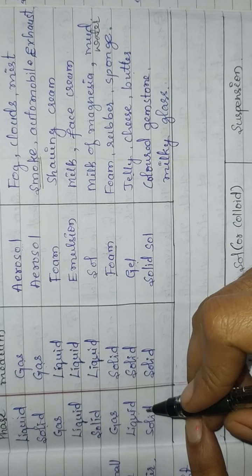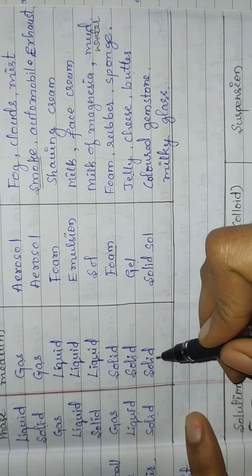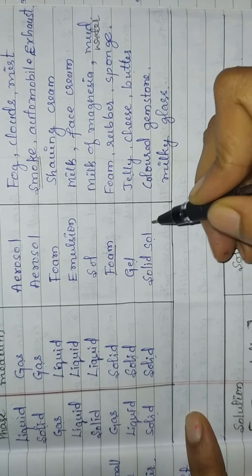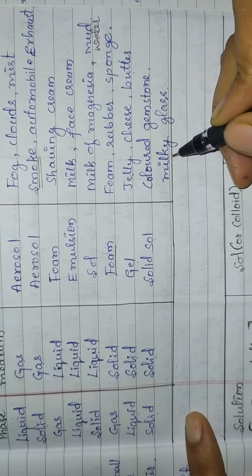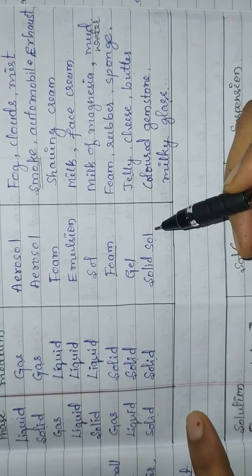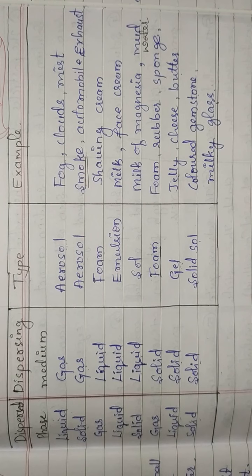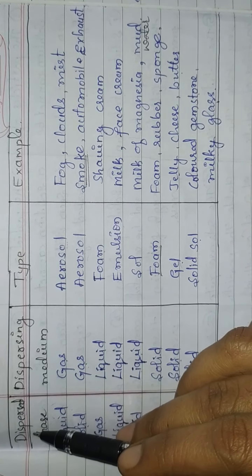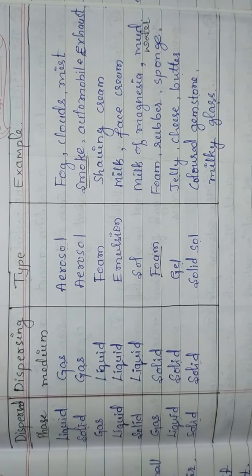Last one is, if the dispersed phase is solid and dispersing medium is solid, then it is said to be solid sol. Example for this kind of colloidal solution is colored gemstone, milky glass. Okay children, try to remember all these types of colloidal solution. This kind of classification is based on the state of dispersed phase and dispersing medium.